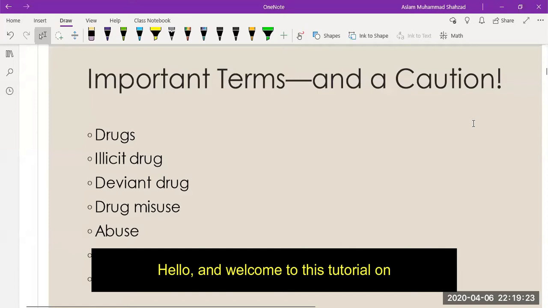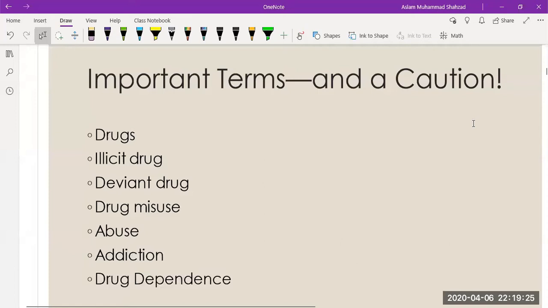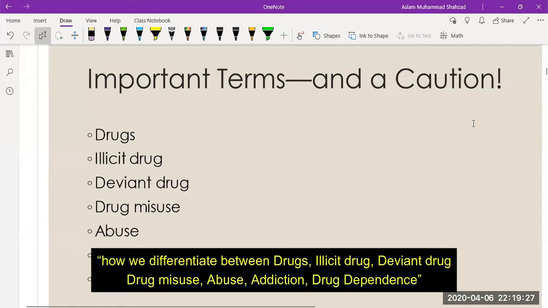Hello and welcome to this tutorial on how we differentiate between drugs, illicit drugs, deviant drugs, drug misuse, drug abuse, addiction, and dependence.